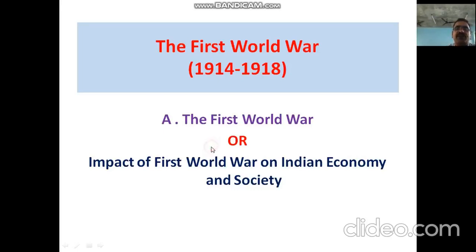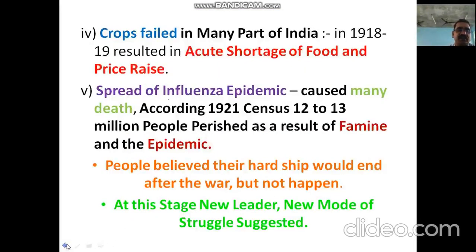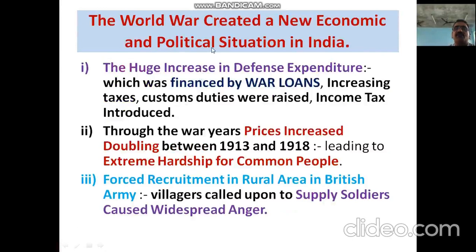Now let us see, students, in this content, the World War created a new economic and political situation in India. That's the first one: there is a huge increase in defense expenditure. War means expenditure. It is a huge expenditure for arms and ammunition and all. It is required, my dear students.